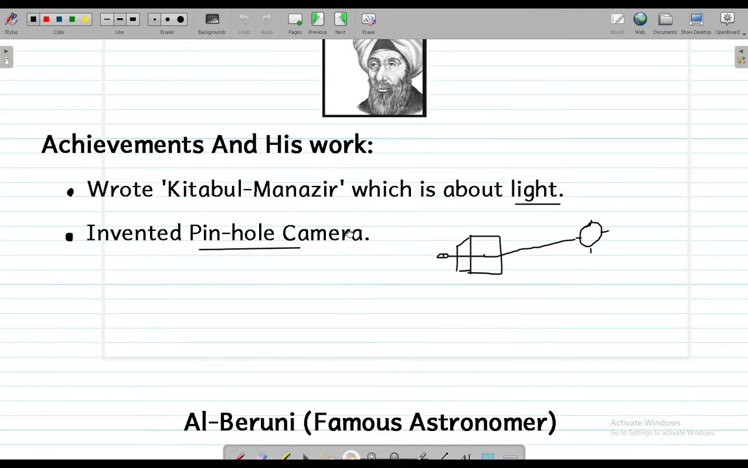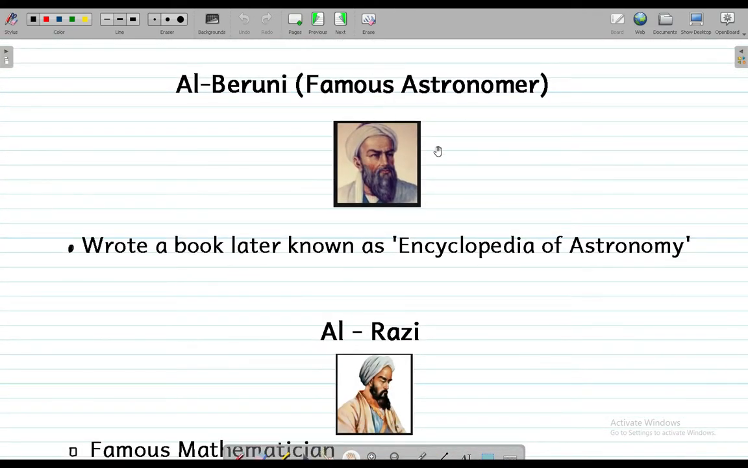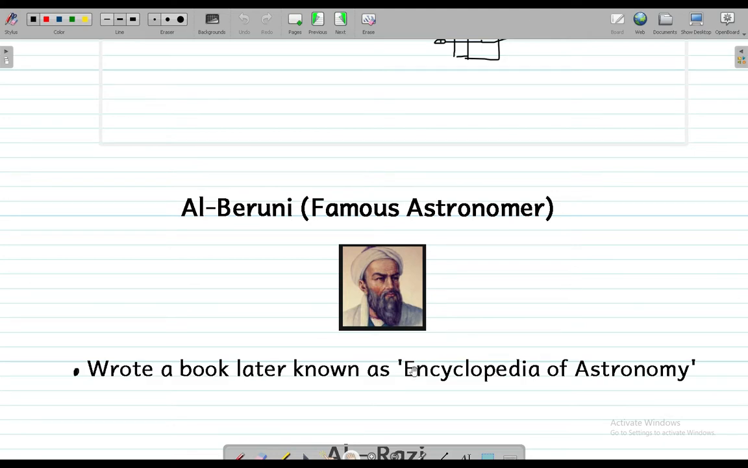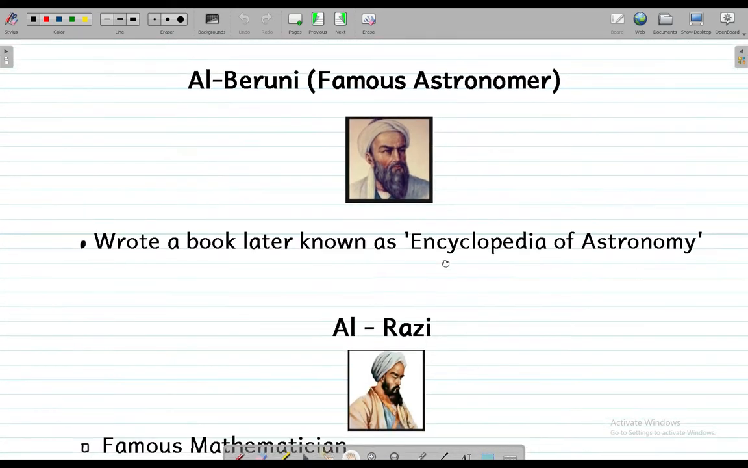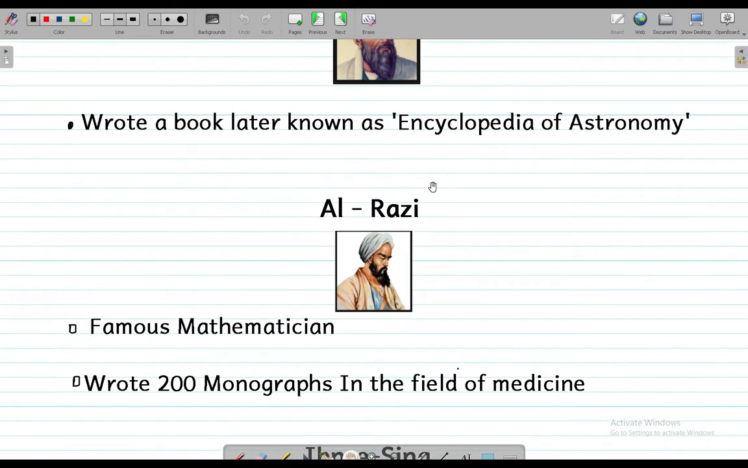Looking at our next scientist is Al-Biruni. Al-Biruni was a famous scientist who wrote a book which was later known as Encyclopedia of Astronomy, and he was also a famous mathematician and physicist. Apart from that, a major part of his life was invested in astronomy. Looking to our third scientist, a third scientist is Al-Razi.